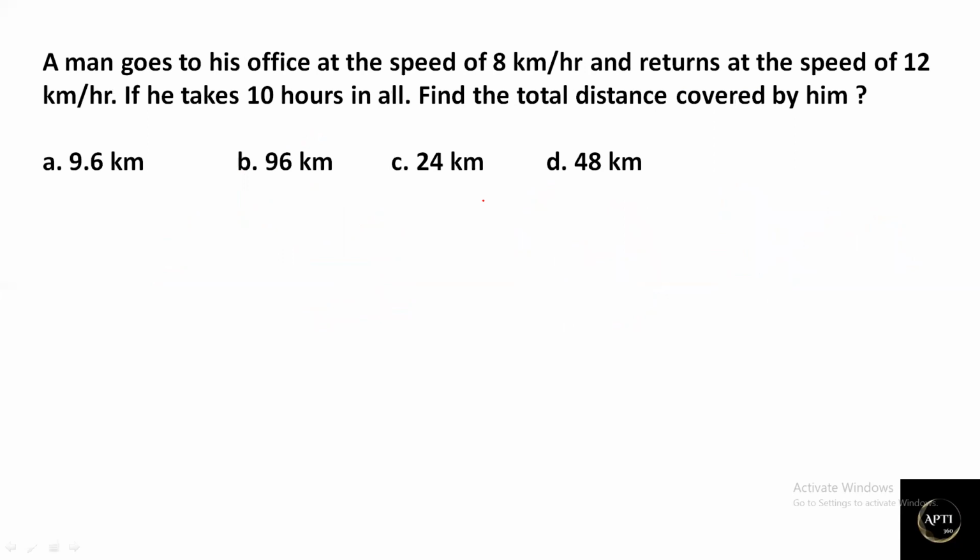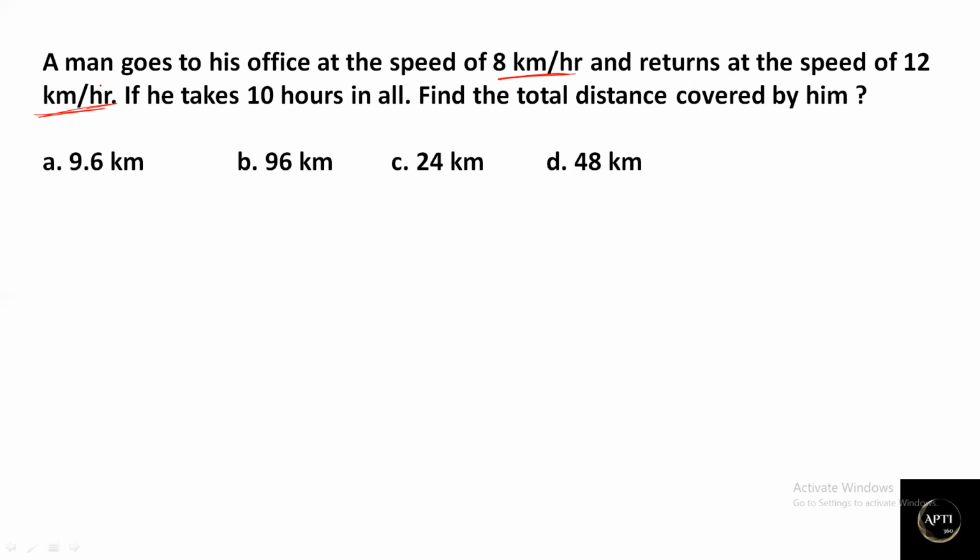Okay, a man goes to his office at a speed of 8 km per hour and returns at a speed of 12 km per hour. If he takes 10 hours in all, find the total distance covered by him. Don't feel that this is a different question. This is also based on the same concept. Two speeds are given, and if he takes 10 hours overall, that means total time taken is 10 hours.